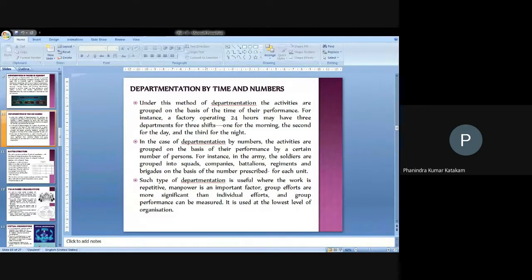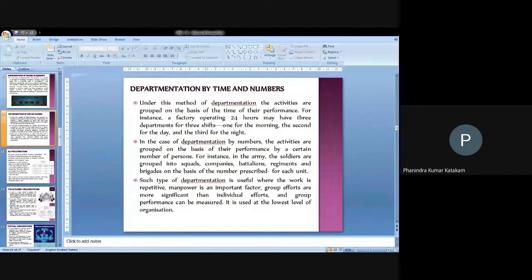If not, by the number of persons. Identify the number of persons, as we can accommodate 100 people in a shift, 100 people in the second shift, and 100 people in the third shift, so that altogether we can accommodate 300 people. And the same example that you have been given is a factory operating for 24 hours, where we operate in 3 shifts: one in the morning, the second shift for the day, and the third shift for the night.